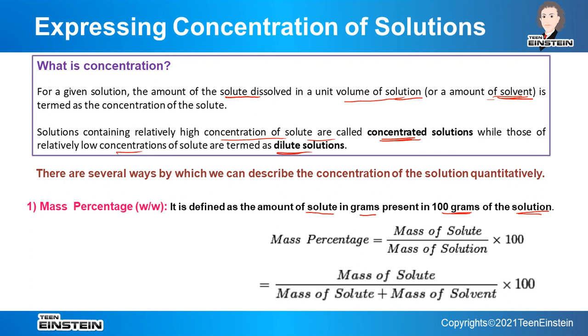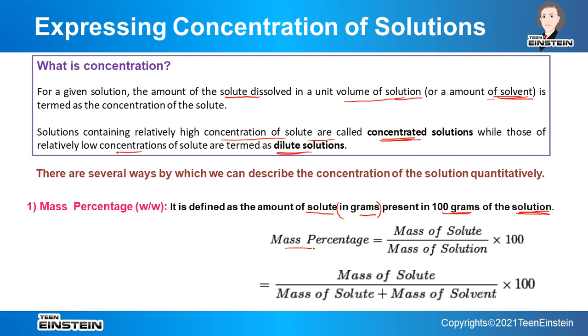When you solve numerical problems, if there is any doubt in this line, that is 100 gram of solution, you will make mistakes, because 100 gram of solution and 100 gram of solvent are not the same thing. So the definition must be very clear. It is the amount of solute in gram present in 100 gram of the solution, not solvent, it is solution.